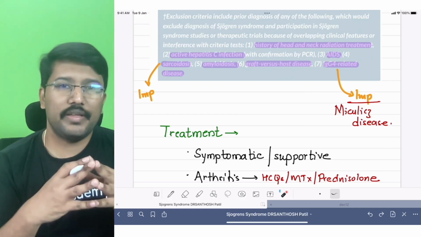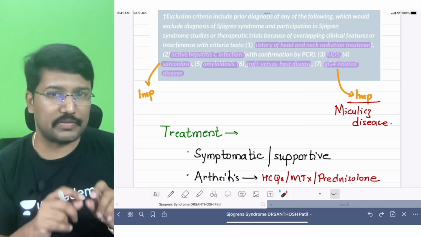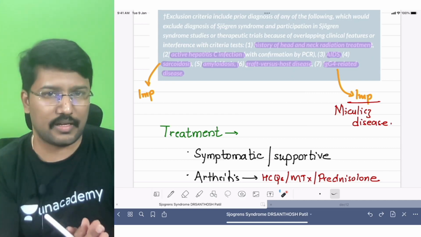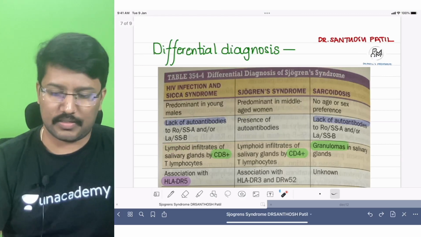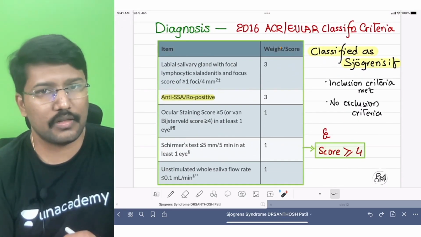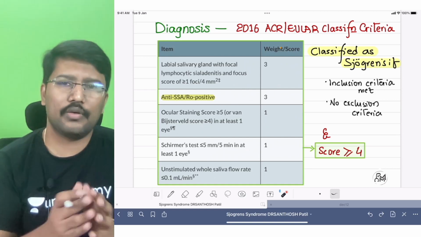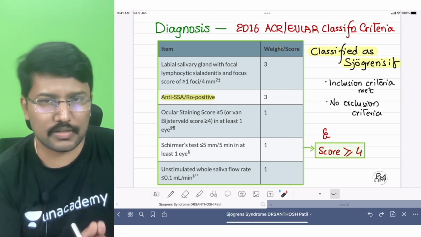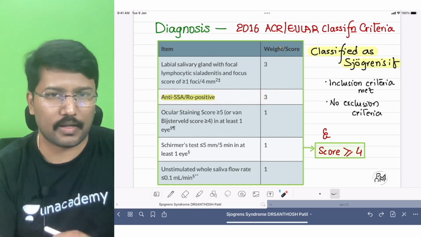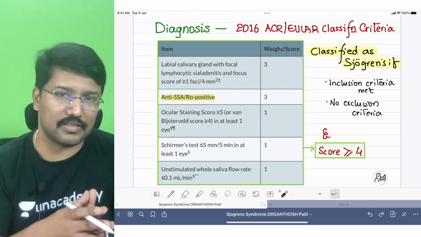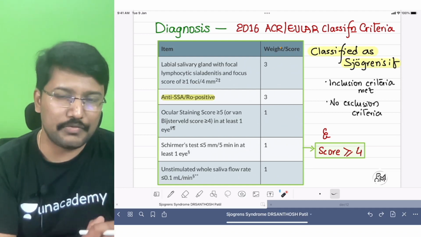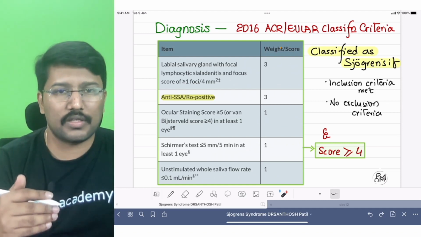Okay. So once we have made sure that the patient is not satisfying any of the exclusion criteria and he satisfies the inclusion criteria of having dry mouth or dry eyes, then we go to this scoring system, and he has to score 4 or more out of this. So what is the scoring system? I only want you to remember 2-3 important points from the scoring system, that having anti-Ro positive gives some score. You may ask me, sir, why don't we have anti-La in this? Those two we say are characteristically associated with Sjogren's, right? The reason for that is anti-La never occurs in the absence of anti-Ro.